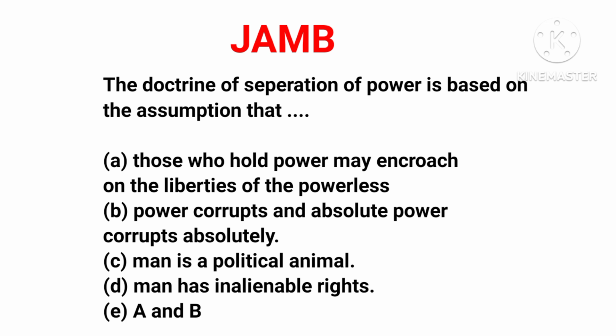And option B, power corrupts and absolute power corrupts absolutely. This is also the reason for the doctrine of separation of power. So options A and B are correct, which makes option E, A and B, the correct answer.